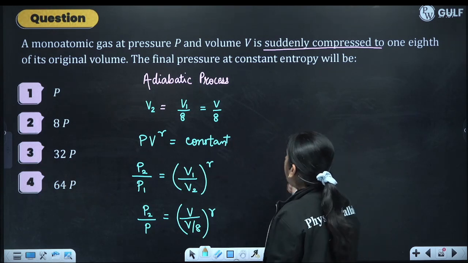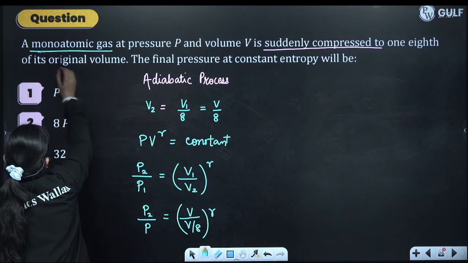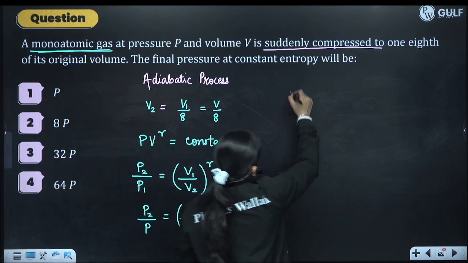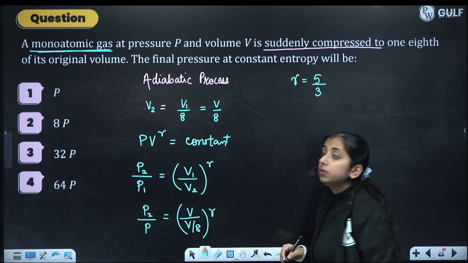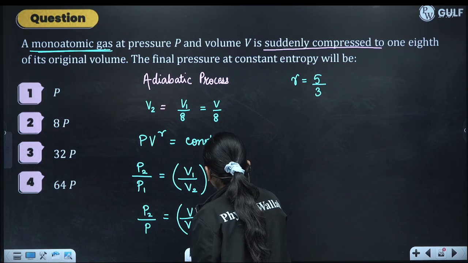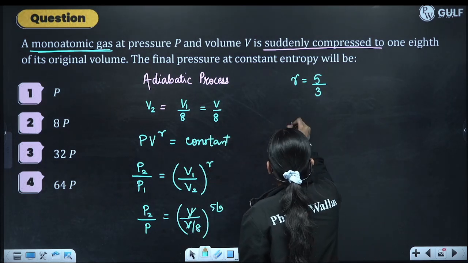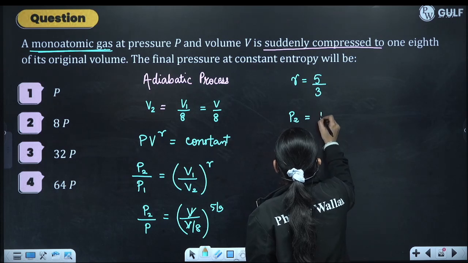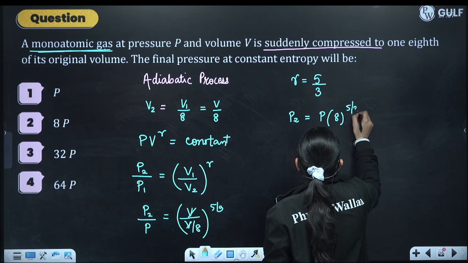And gamma, monoatomic gas, they have mentioned it. You have to remember gamma. It can be given to you, it may not be given to you. So this will be 5 by 3. V and V get cancelled. P2 is equal to P into 8 raised to the power 5 by 3.